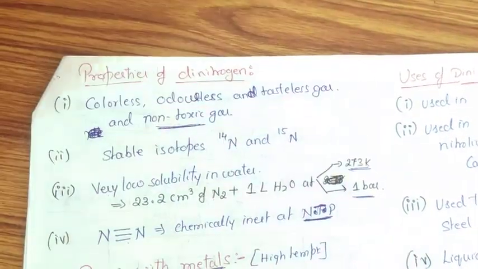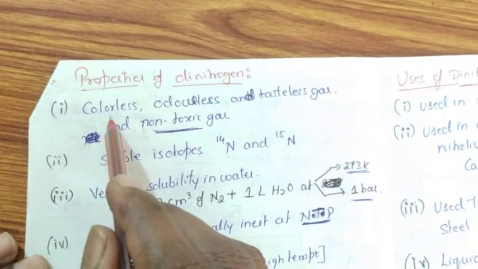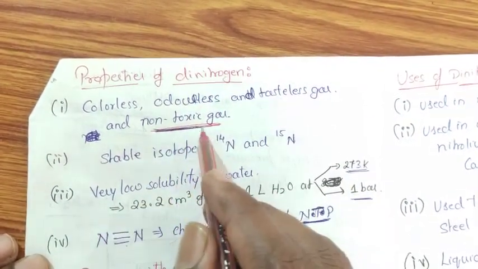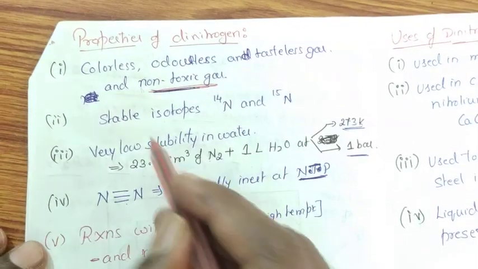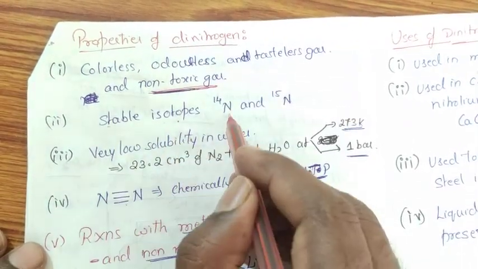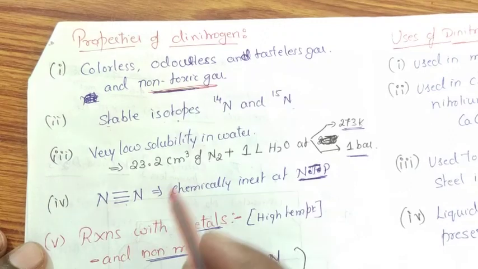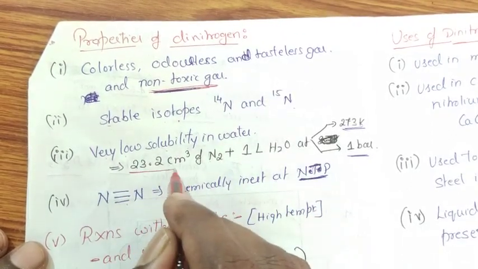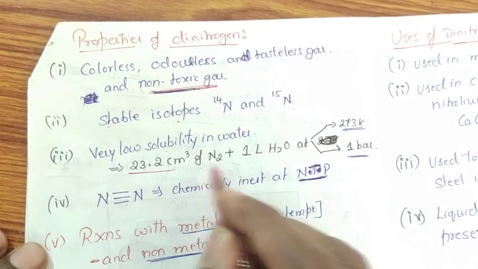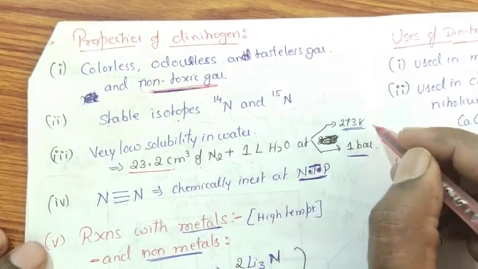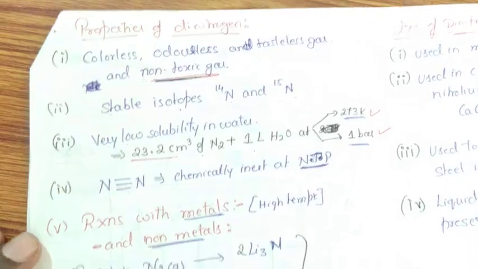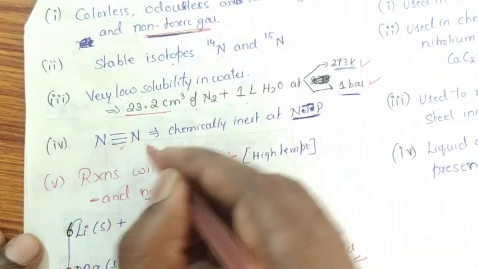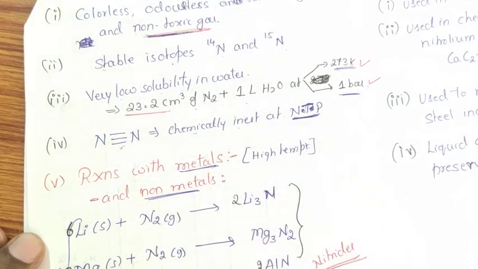Then coming to properties of dinitrogen. Dinitrogen is a colorless, odorless and tasteless gas. It is also a non-toxic gas. It is not a poisonous gas. Dinitrogen exists in two stable isotopic forms, N14 as well as N15. Dinitrogen possesses very low solubility in water, that is 23.2 cm3 of nitrogen dissolves in 1 liter of water at this temperature and pressure. Due to the presence of a triple bond, one sigma bond and two pi bonds, the nitrogen molecule is chemically inert